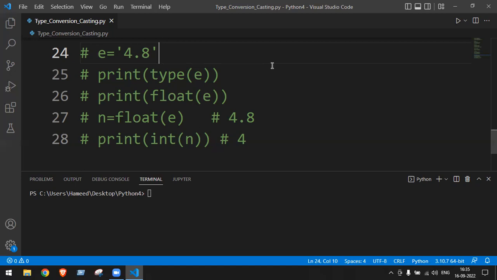Okay, next line, last line. When a string is having a float value, we first convert it into float and then store it into a variable.